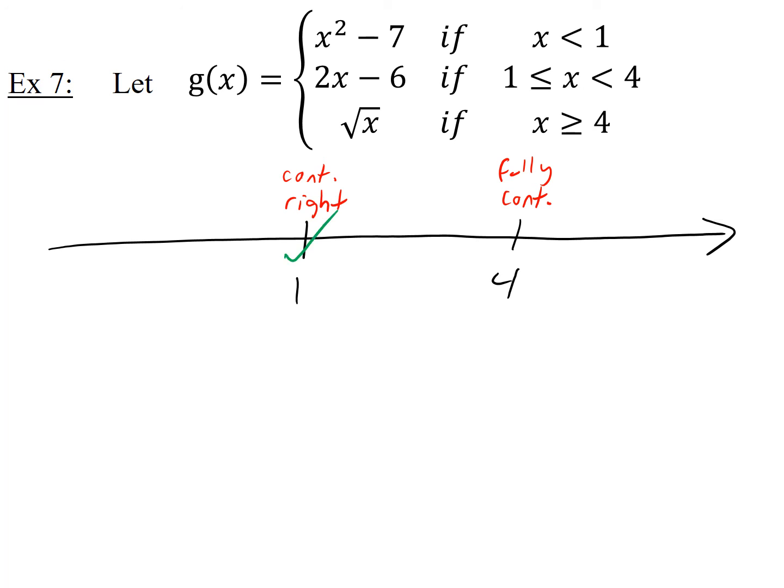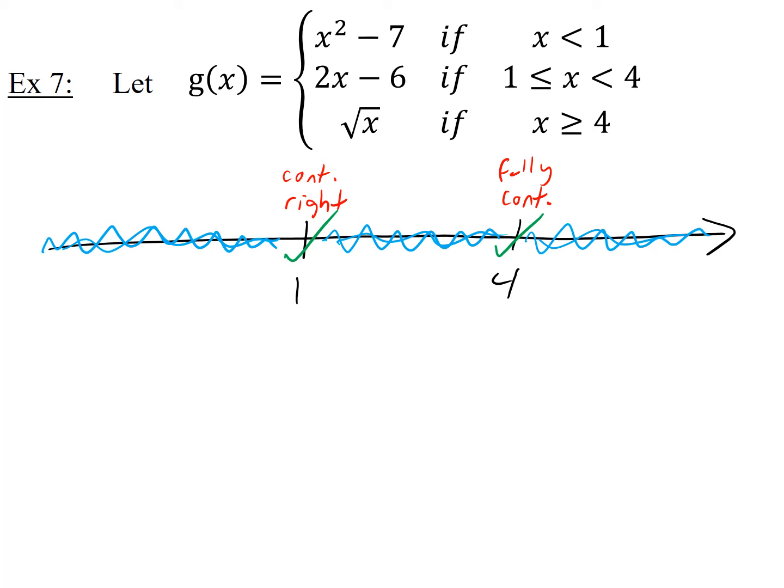I know what's happening at 1. I know what's happening at 4. But now what I want to know is what's happening at all these numbers, then what's happening at all these numbers, then what's happening at all these numbers. Okay, so the formula for the function depends on which of these three segments you're on. So I'm going to go one segment at a time and argue that the function is continuous there. So it's going to go like this.